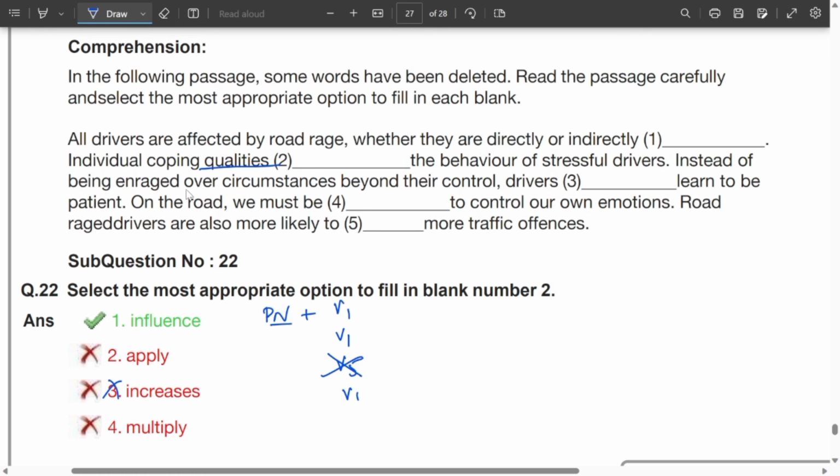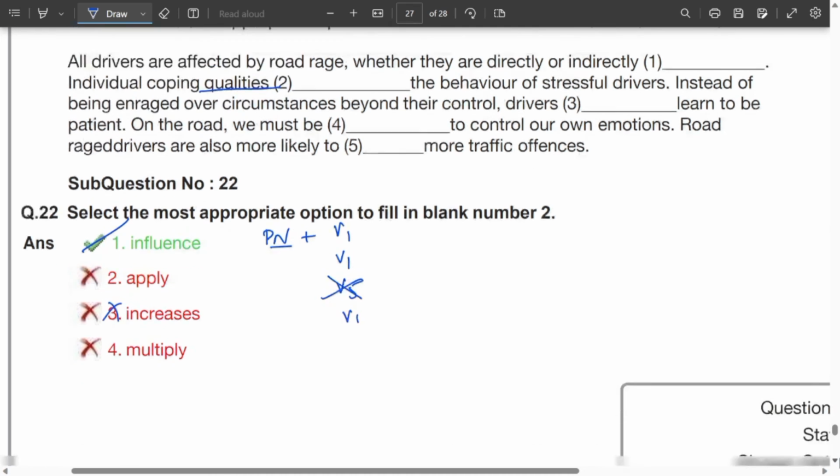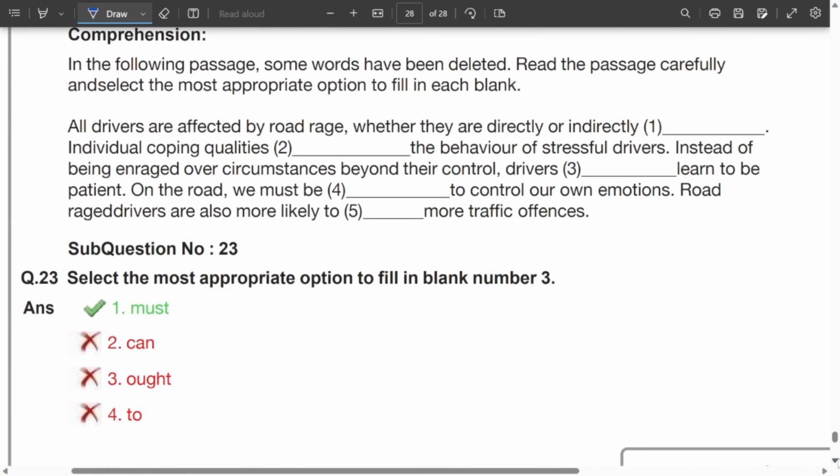Now, individual coping qualities dash the behavior: influence the behavior, apply the behavior, multiply the behavior. We are speaking about the behavior. See, behavior can be influenced, right? Answer comes only with the first one. Behavior of stressful drivers. Instead of being enraged over circumstances beyond their control, drivers dash learn to be patient. So instead of getting angry at other drivers, drivers must learn to be what? Must learn to be, can learn to be, ought learn to be, to learn to be, which is a sensible word. They must learn to be patient.